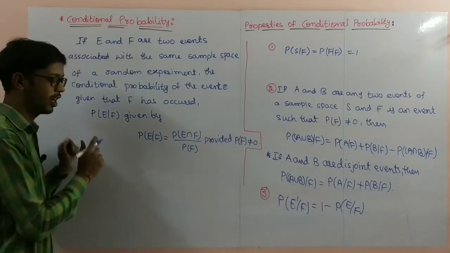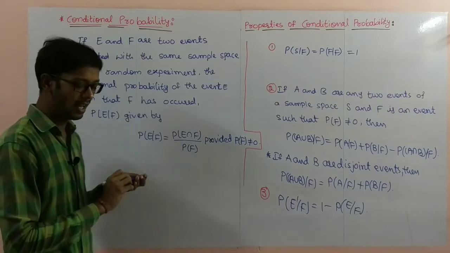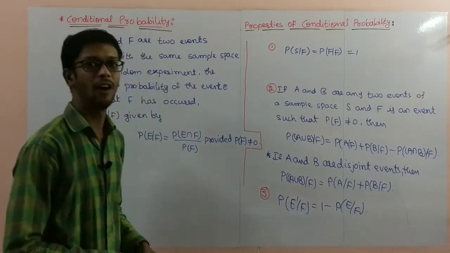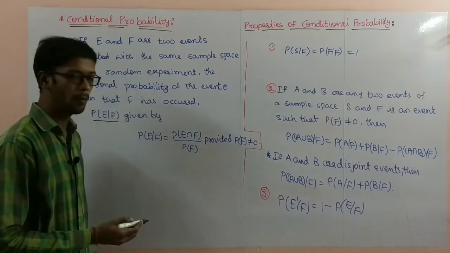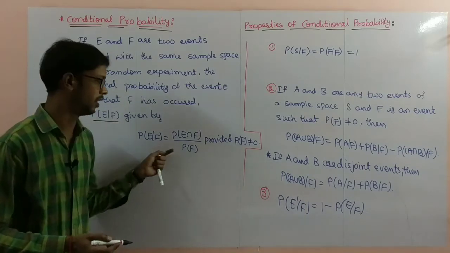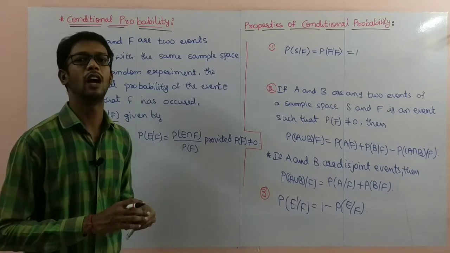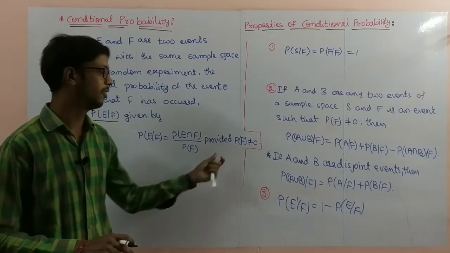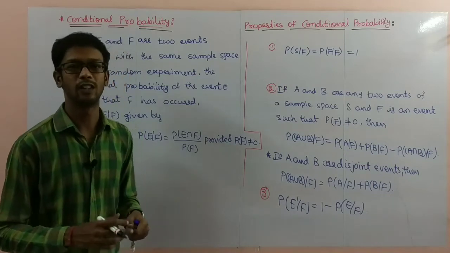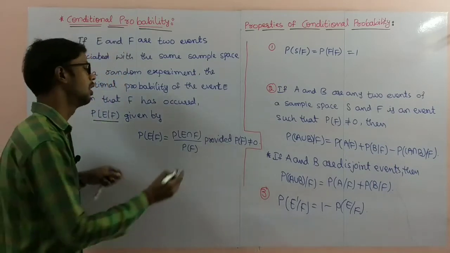We denote it by P of E by F, and it is given by probability of E by F equals probability of E intersection F by probability of F, provided probability of F must and should not equal 0.